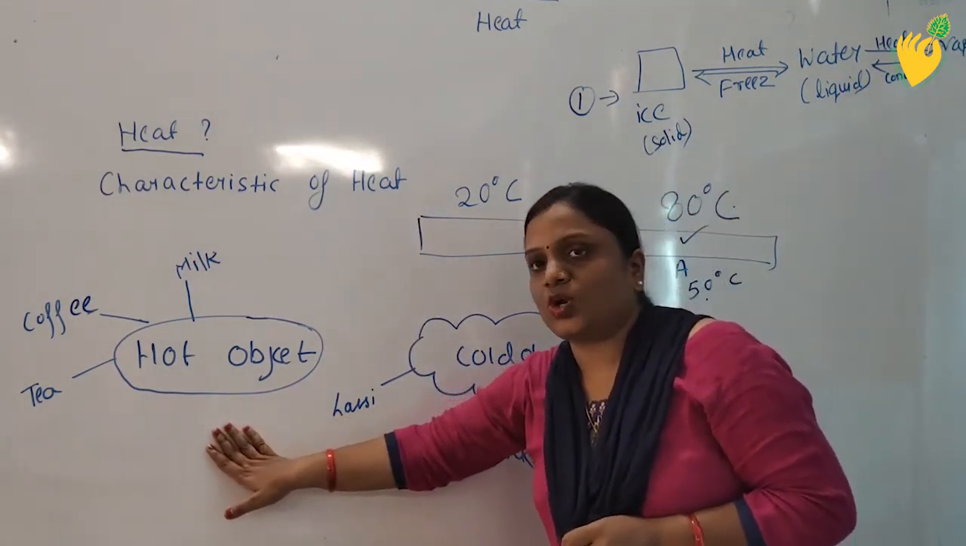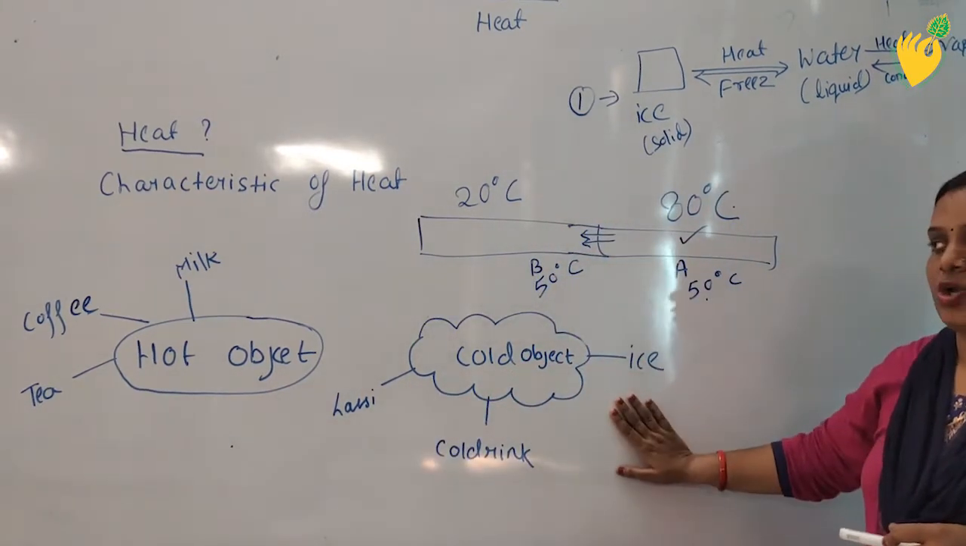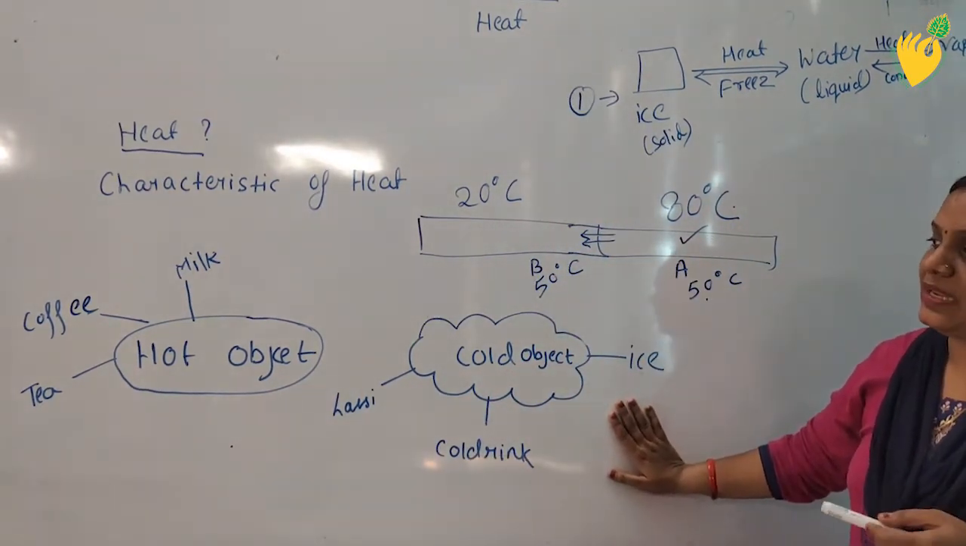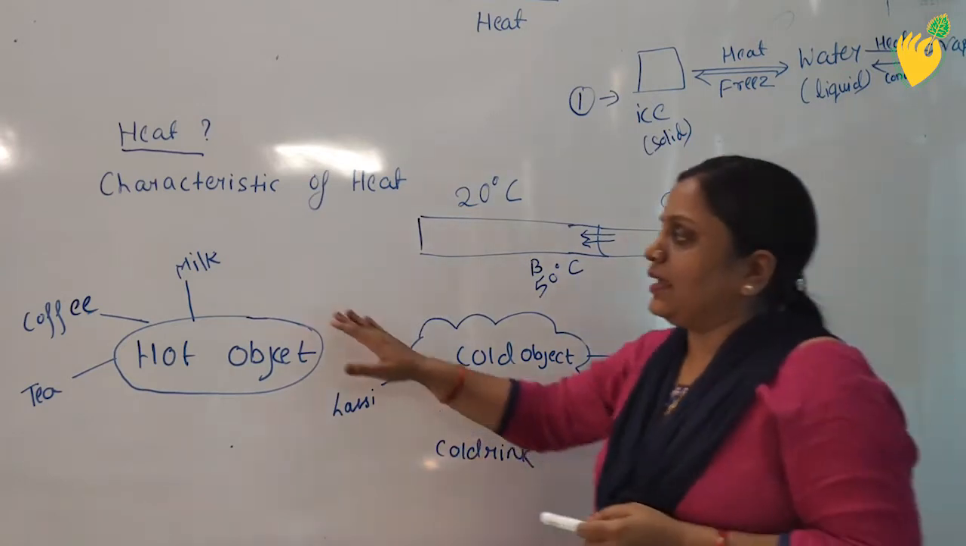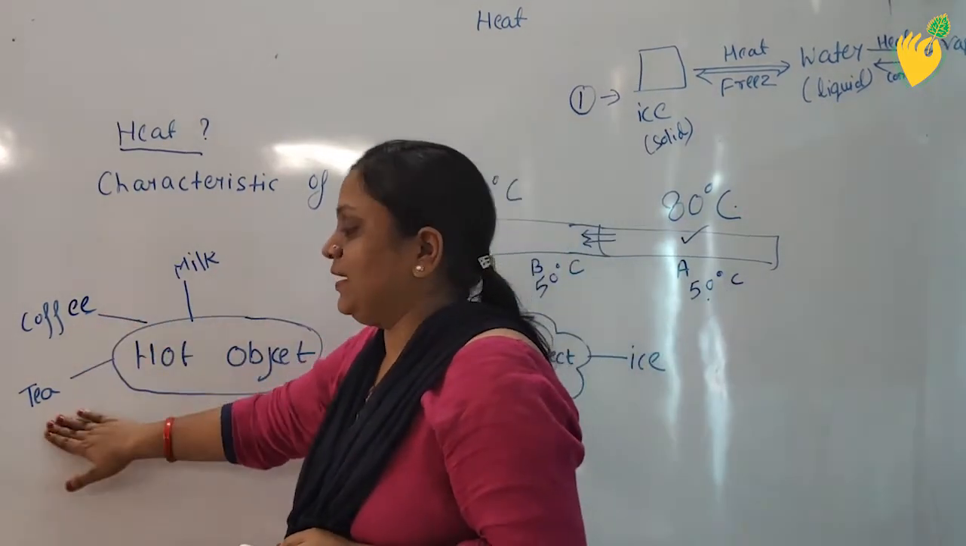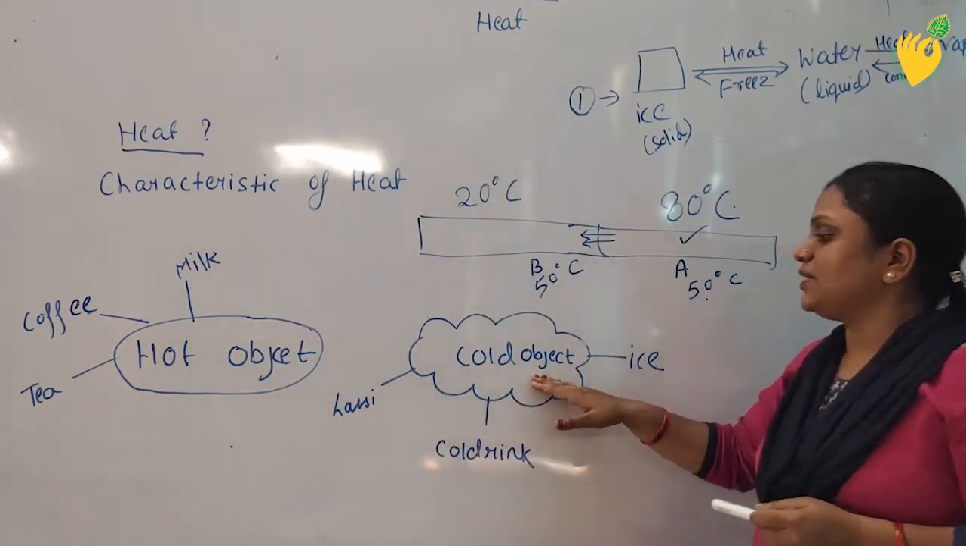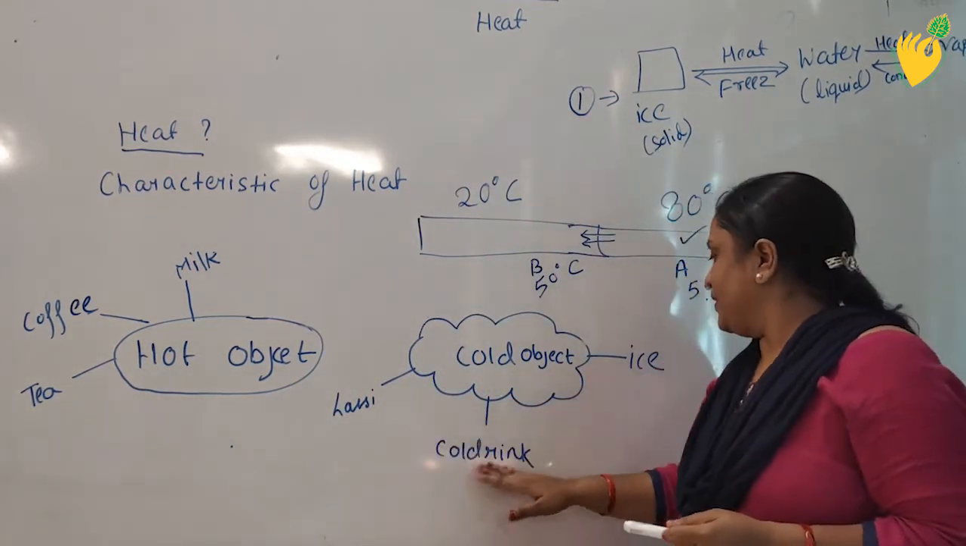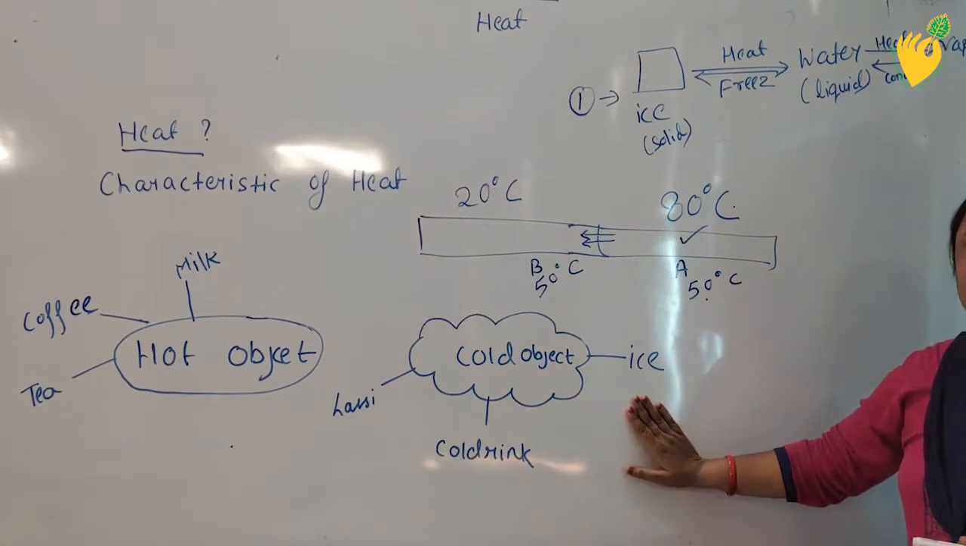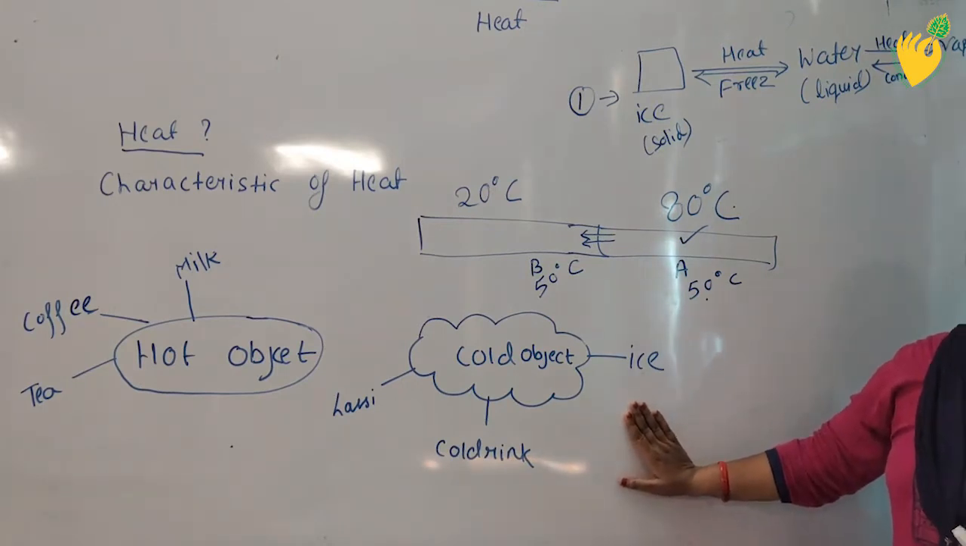The one is hot object and the other is cold object. Hot object, you can take the example from your daily life like milk, coffee, tea. These are some examples of hot objects, and cold objects like lassi, cold drink, ice, etc. These are some examples of cold objects.